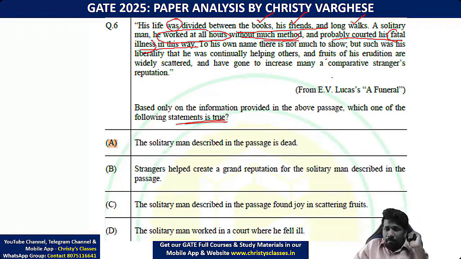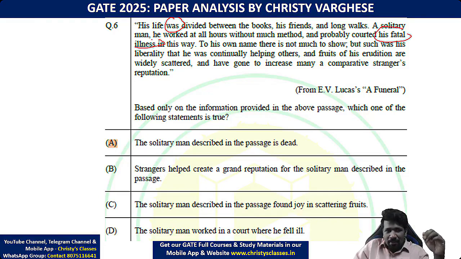Now, ये कहाँ से लिया है? ई.वी. लुकास, ए फ्यूनरल नाम के एक वर्क, आर्टिकल या बुक या कुछ भी हो. So funeral, this keyword is also important. So 3 keywords बहुत ही important है. When you read options you will understand. Was मतलब past में. Fatal illness, एक person के बारे में we are telling good about him.